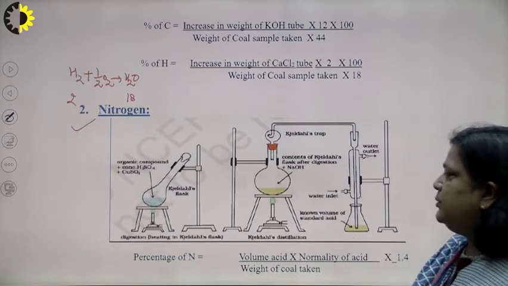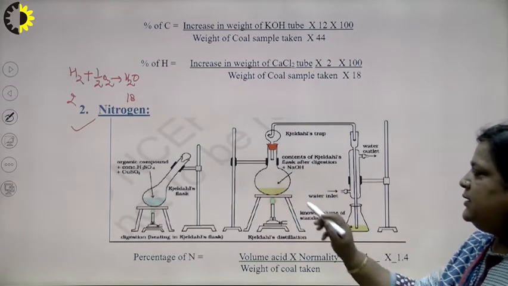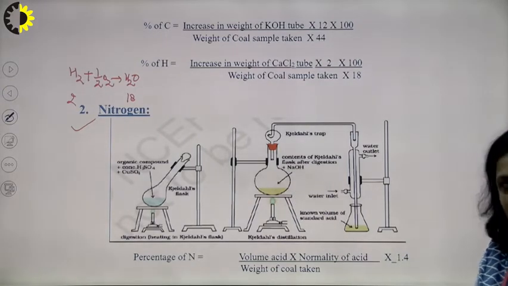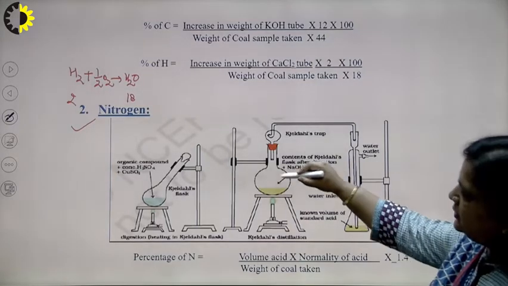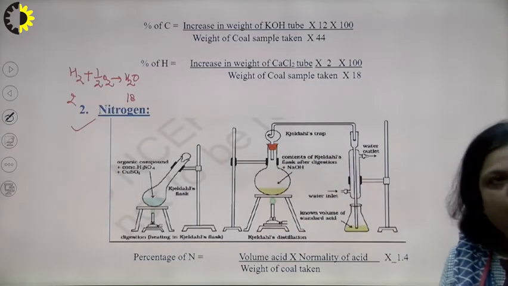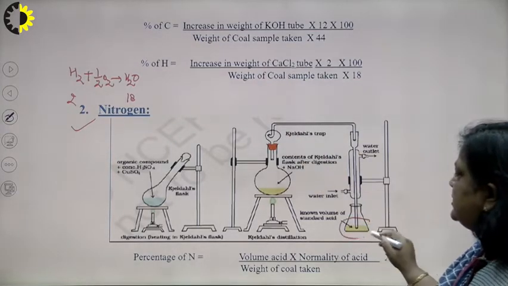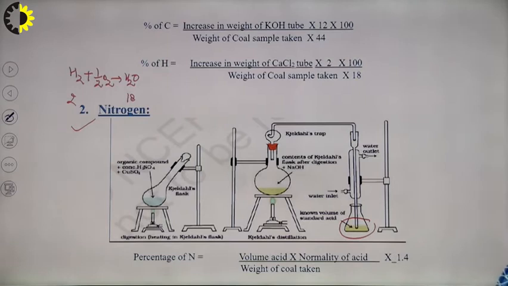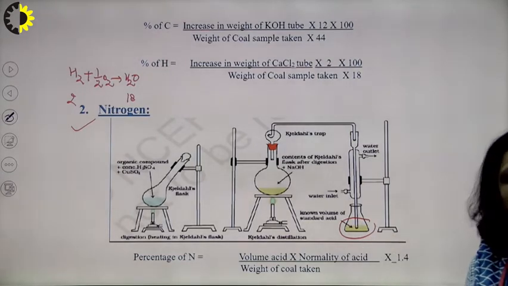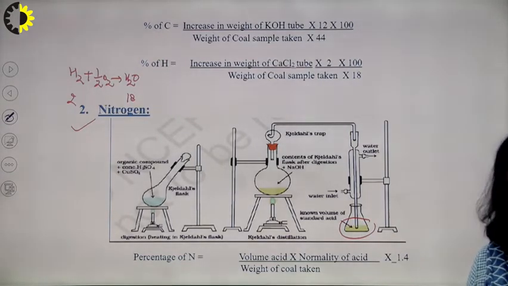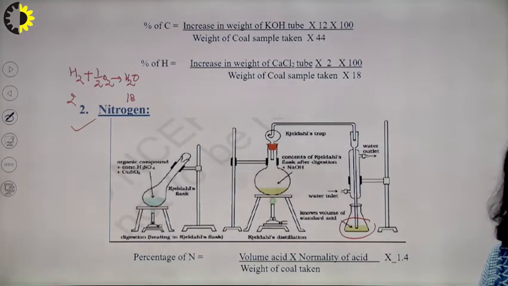Then this clear solution is heated with NaOH, and during this heating the NH3 gets formed, and then this NH3 is condensed in a beaker which has a known amount of acid, generally concentrated H2SO4, and the extra amount of acid is calculated by neutralization reaction with the same NaOH,